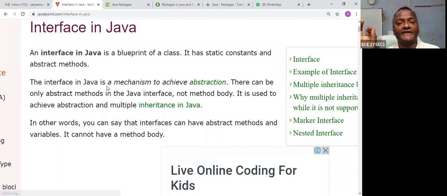So this is the dynamic one. Next is the static one. Static polymorphism is the example of overloading. Here overriding, here overloading. Overloading is performed at static time. So this is called static polymorphism, and this is called dynamic polymorphism.